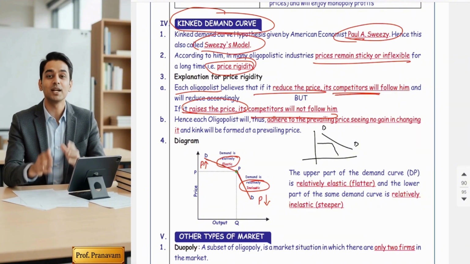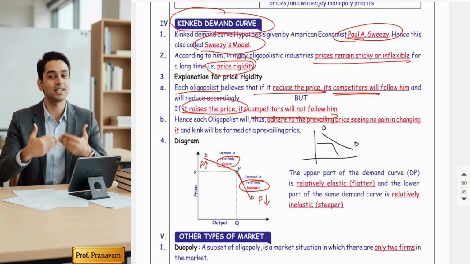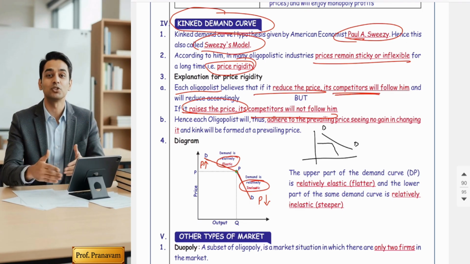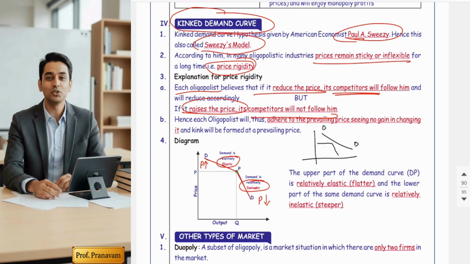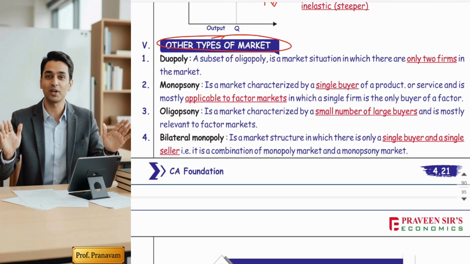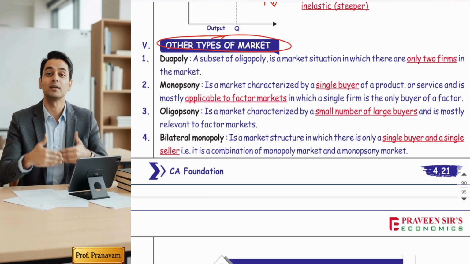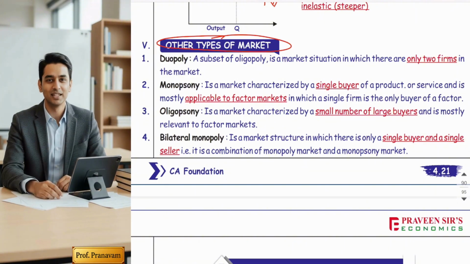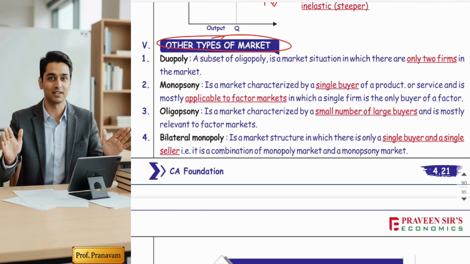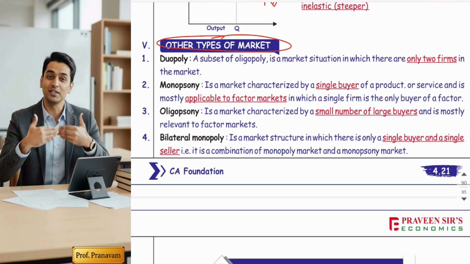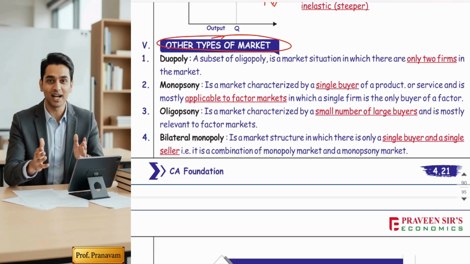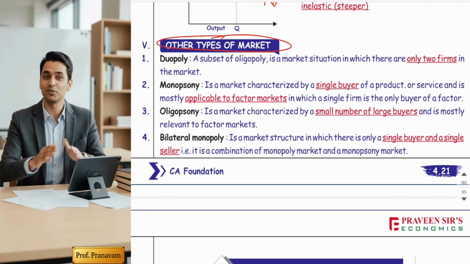The best example for you is the cold drink market. All the sellers are selling their products at the same price, that is 20 rupees, whatever brand you want to purchase. Am I correct? So with this, the oligopoly topic is over. Now, there are some other types of market, in one line, from the buyer point of view. Till now, we understood four types of market from the seller point of view: perfect competition, large number of sellers; monopoly, single seller; oligopoly, few sellers; and monopolistic competition, large number of sellers. But there are some markets which are buyer oriented.